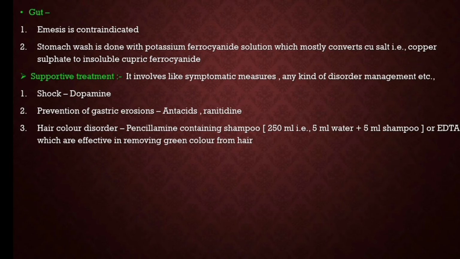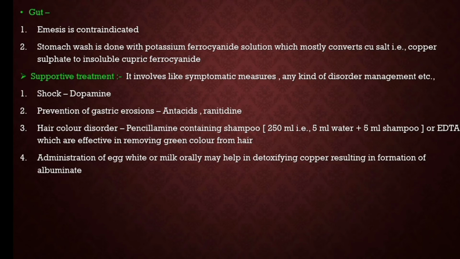For the hair color disorder, there is a shampoo containing the drug penicillamine. With a 250 ml shampoo, we have to use dilution, like 5 ml of shampoo diluted with 5 ml of water. Either penicillamine-containing shampoo or EDTA can be used. Both will be effective in removing the green color from the hair.